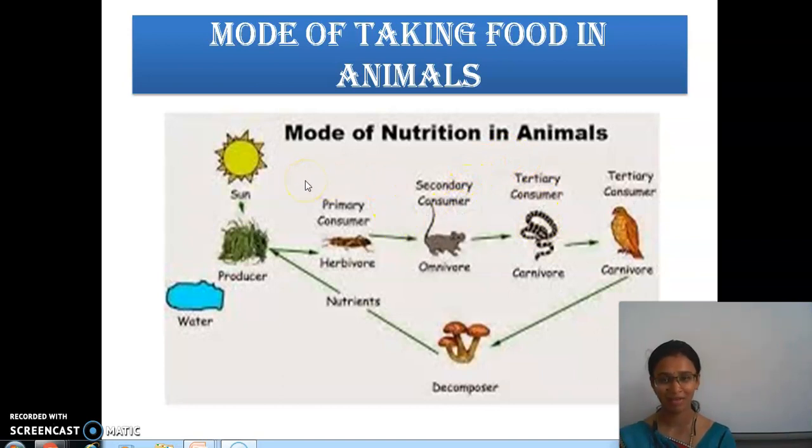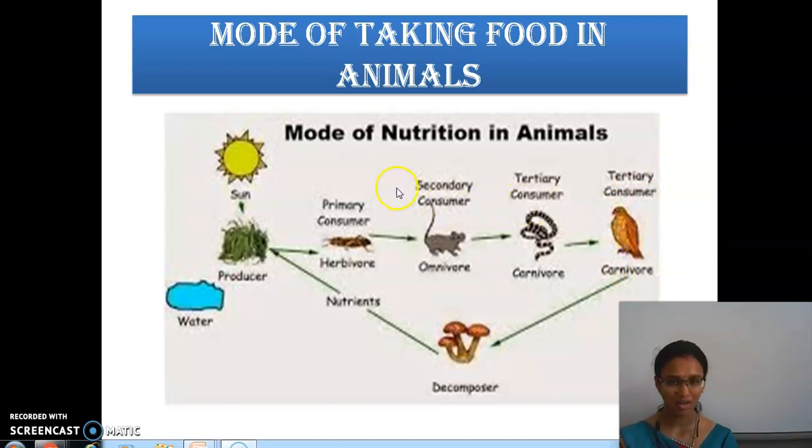Those eating plants are primary consumers, and those who eat these herbivores are secondary consumers, and the carnivore which eats these omnivores is a tertiary consumer. This eagle also comes under tertiary consumer. They are carnivores; they eat the flesh.